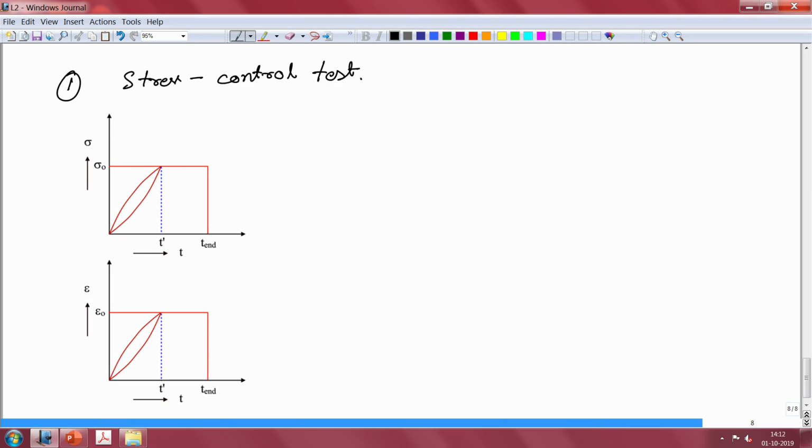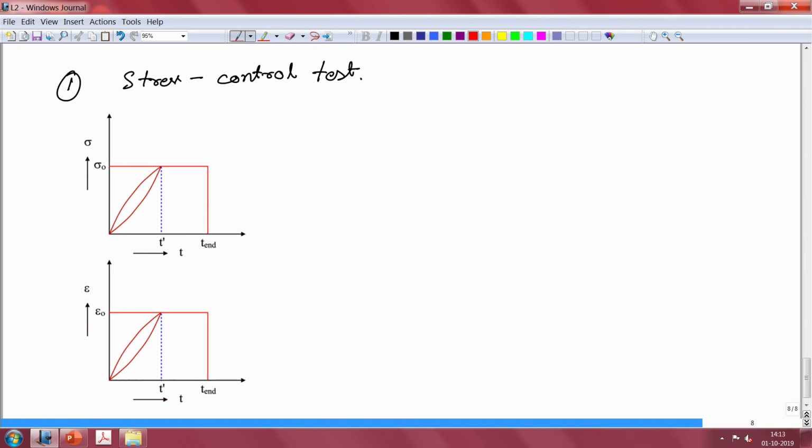In this test, the stress control test should automatically tell you that the experimental variable under your control is the stress. So, you are applying a known amount of stress, let us say sigma naught in this case, and then you are measuring strain as a response of the material.